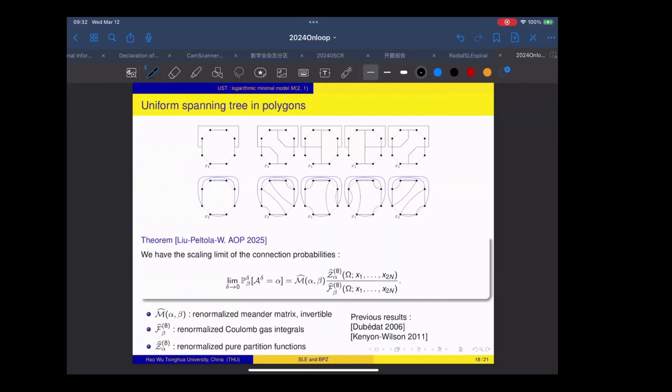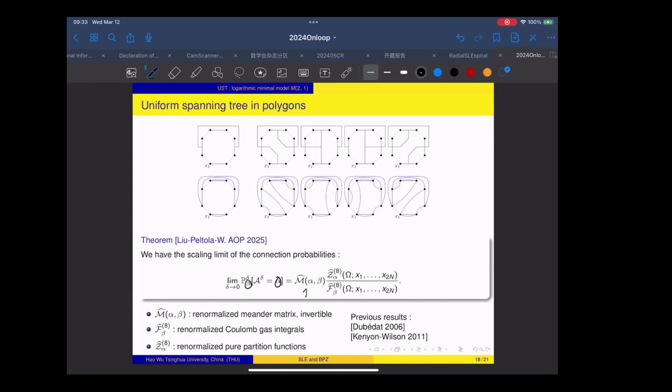Okay, and then our previous conjecture for the loop O(n) model will become this formula in the uniform spanning tree. So now we want to ask, what is the probability for each pair alpha beta? So beta is the boundary condition. Alpha is the internal link pattern. So what is the scaling limit of the probability for the uniform spanning tree? And the conclusion is that this probability is again given by these 3 quantities.